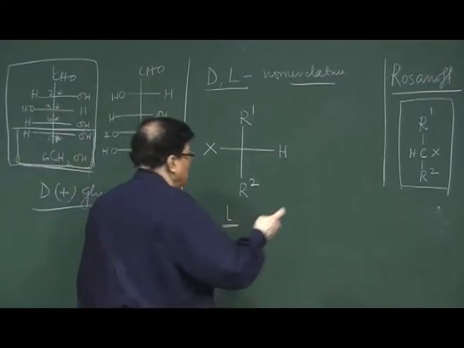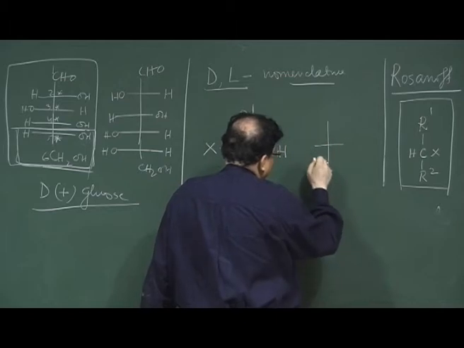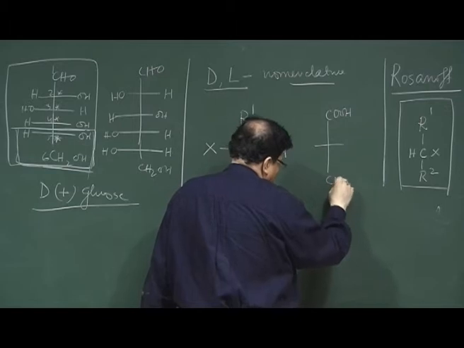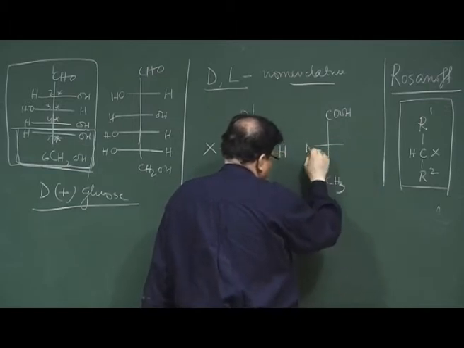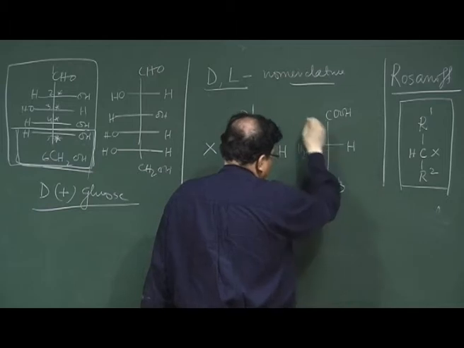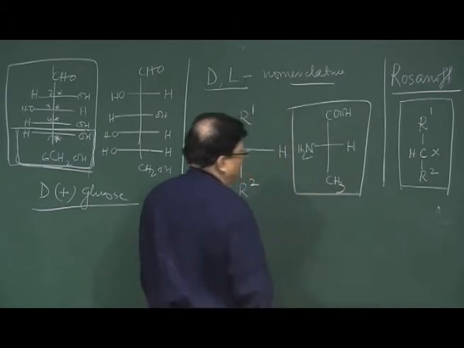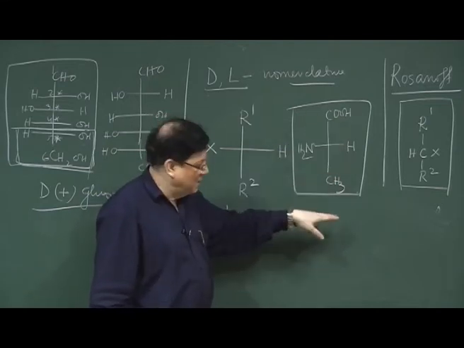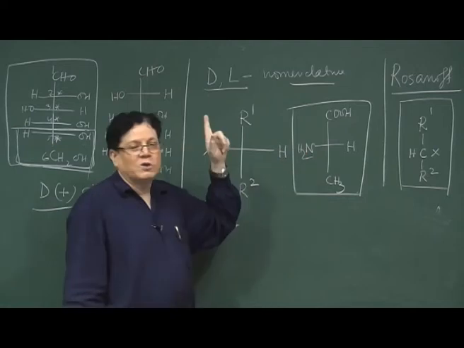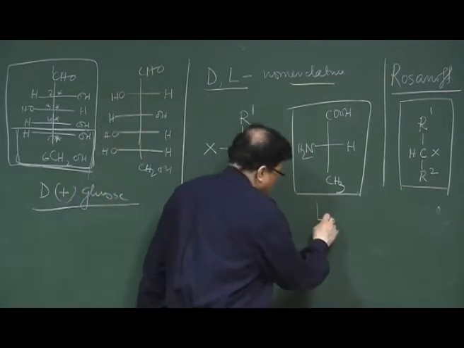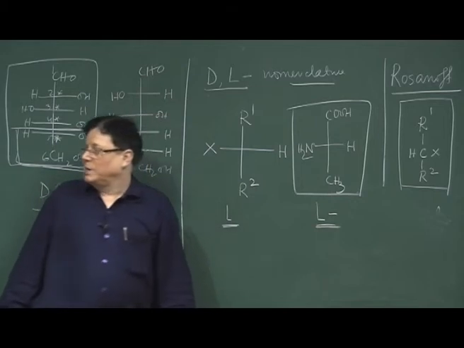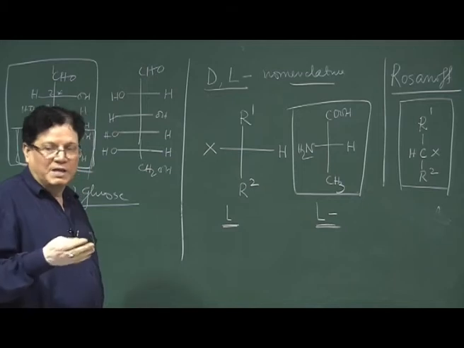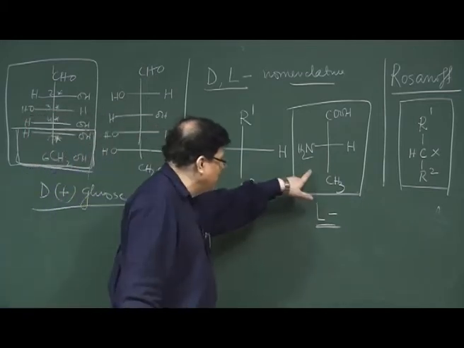In amino acids, we know that amino acids have a carboxy group, an alkyl group, and then an NH2 and a H. So, according to DL nomenclature, this has been written in correct format because the most oxidized group is at the top, and then you are seeing the heteroatom to the left. So, that becomes L, and this is the configuration of the natural amino acids which make the proteins in our body. Okay. So, they have the L configuration.